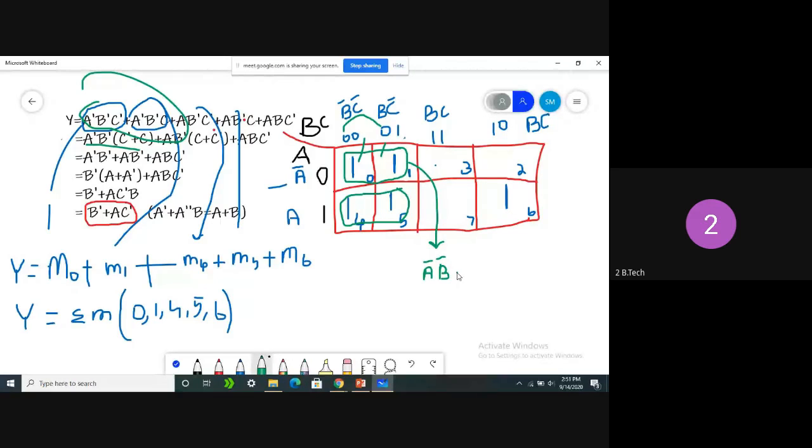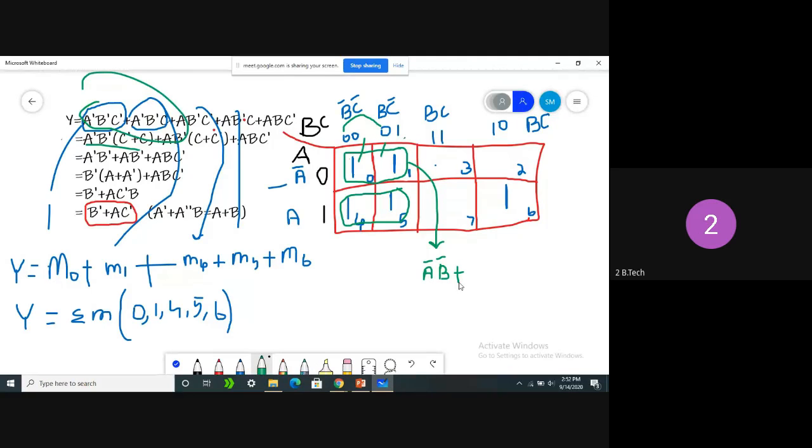So while combining these two terms, C plus C bar will become 1, and C is nullified. As we have seen in the simplification also, C plus C bar is 1. After combining these two cells, what we got is A bar B bar. Clear, all of you? Next combination.